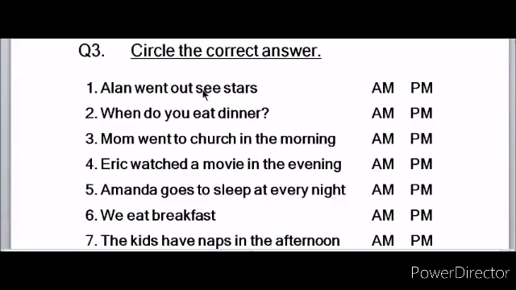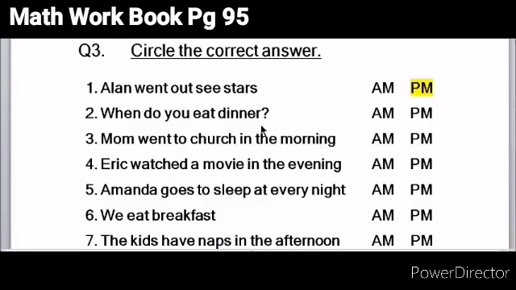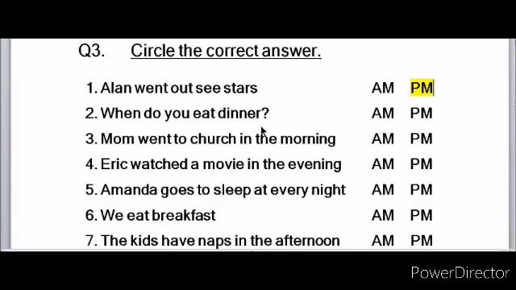Now take your workbook. We will do an exercise based on this. Question 3. Circle the correct answer. Alan went out to see the stars. When will the stars come? They will come in the evening. So it is PM. Then when do you eat your dinner? You eat it in the night. Morning you eat breakfast. Night you eat dinner. So night is afternoon. It is not morning. So we will write PM.